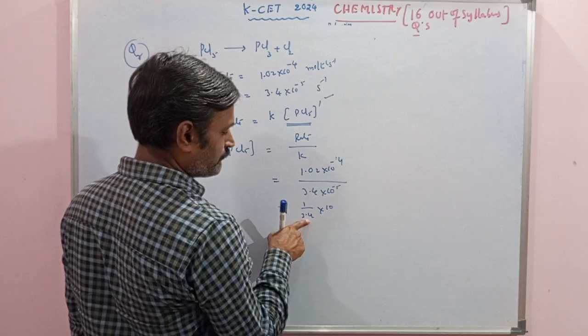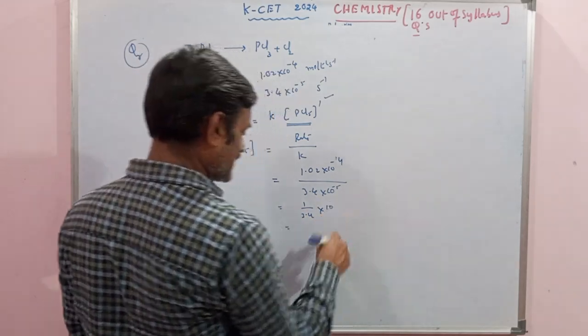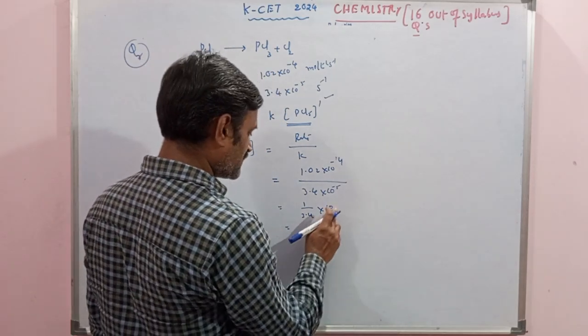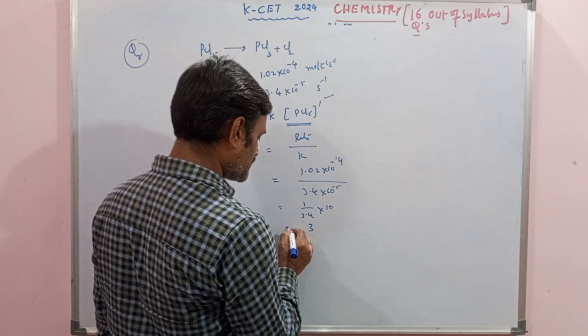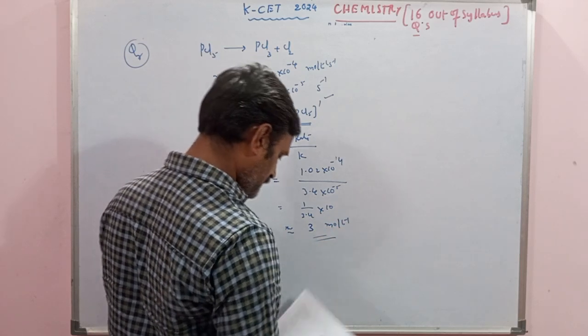Obviously we can say 3.4 into how many times? 3 times. It is not exactly 3 times, but it is close to a number. Yes, 3. We can write 3. So approximately it is 3, that is 3 moles per liter is the answer.